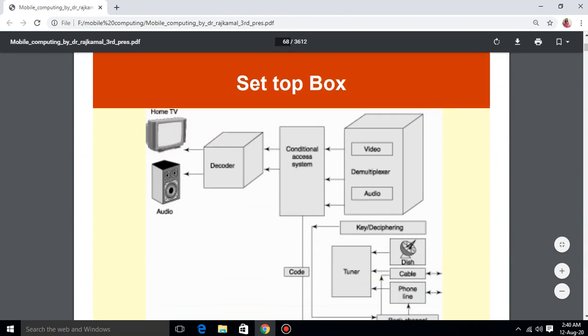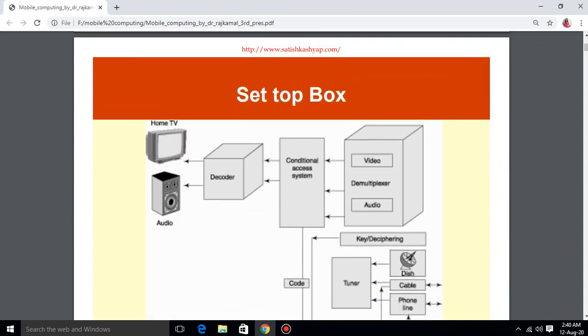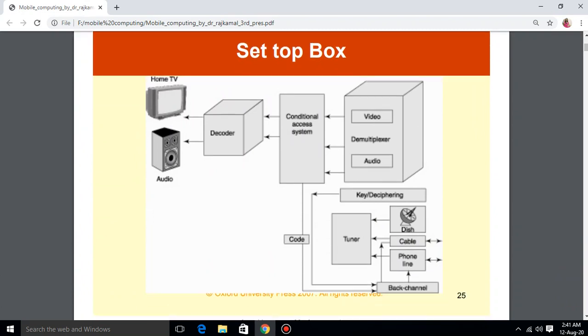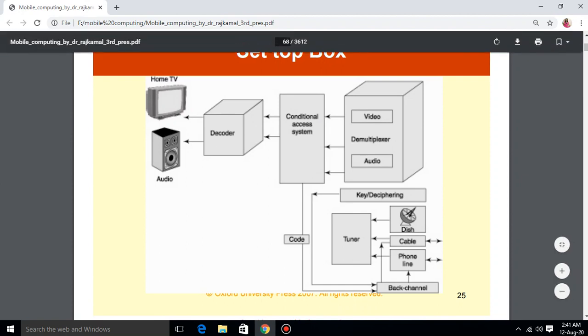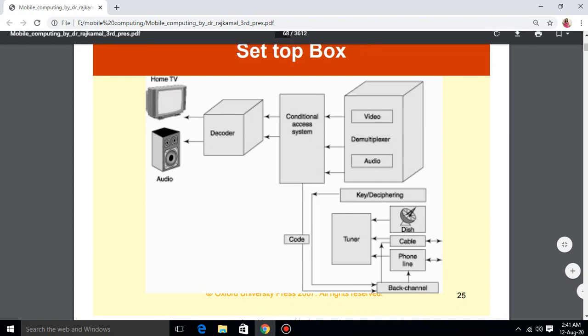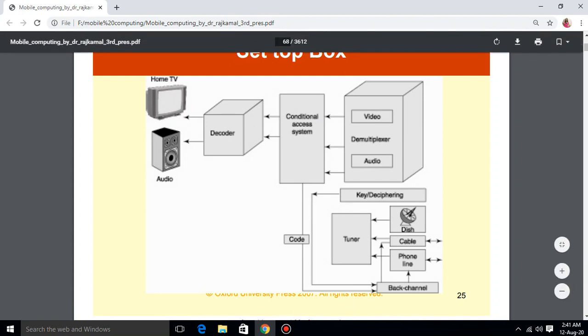Okay, this is the block diagram of the set-top box. There is a home TV, audio, a decoder, conditional access system, video audio demultiplexer, then key deciphering, tuner, dish TV, cable, phone line, and back channel. These are some of the devices in the set-top box.